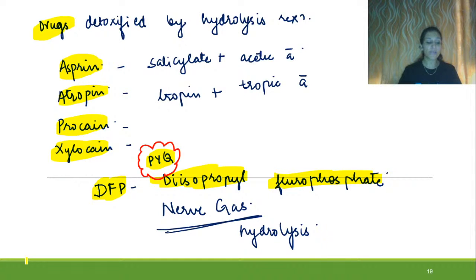So this is all and everything about phase 1. Let us move towards phase 2. As I told you, those compounds which cannot be completely detoxified in phase 1 need to enter into phase 2.